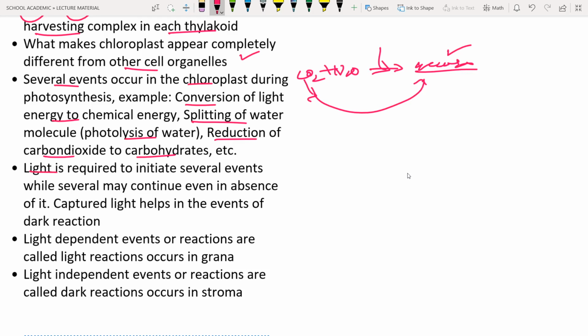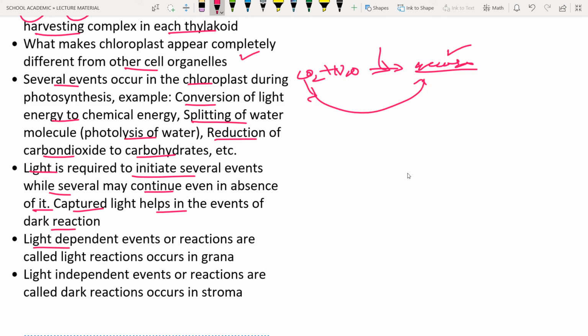Light is required to initiate several events, while several others may continue in the absence of it. That is known as dark reaction. The events of the light reaction help to form the important steps in the dark reaction also. The captured light helps in the events of the dark reaction. Dark reaction means independent of light. Whether the light is there or not, it doesn't matter. It is occurring all the time whenever it is required.